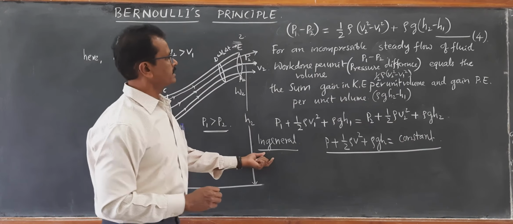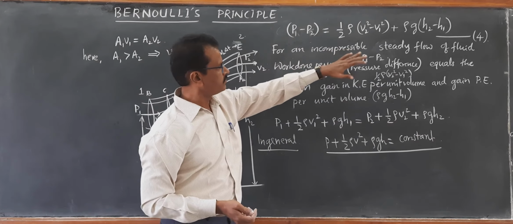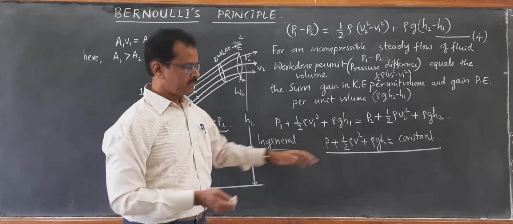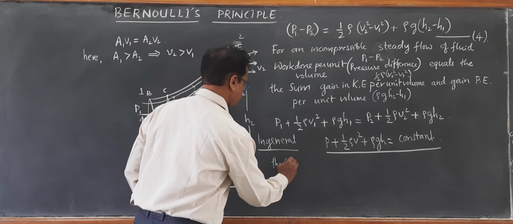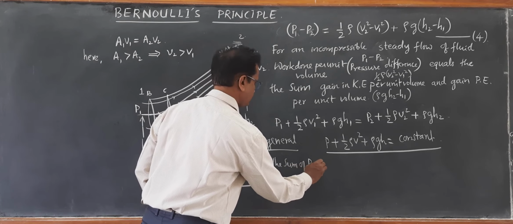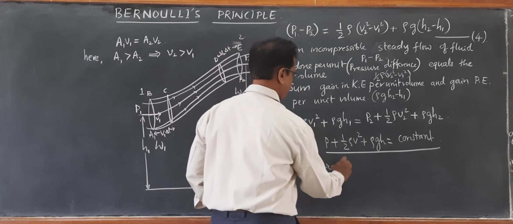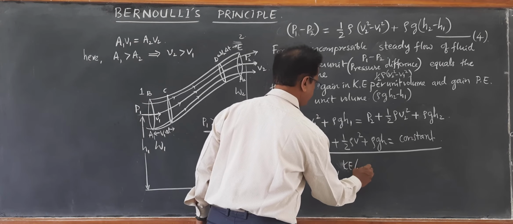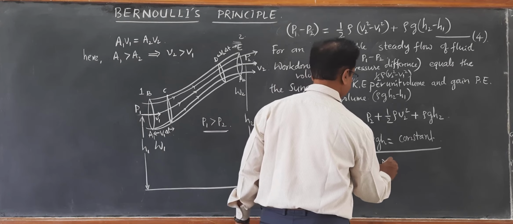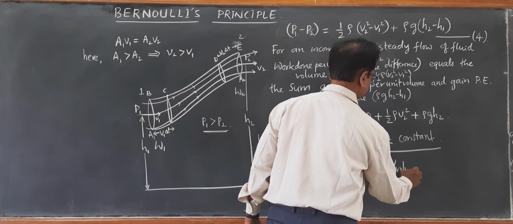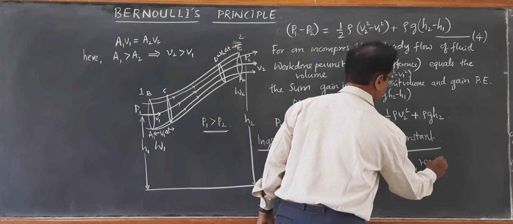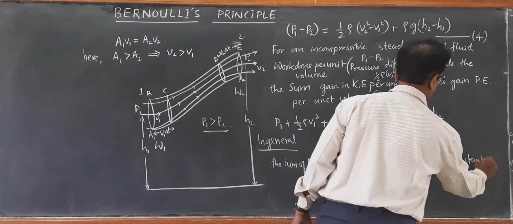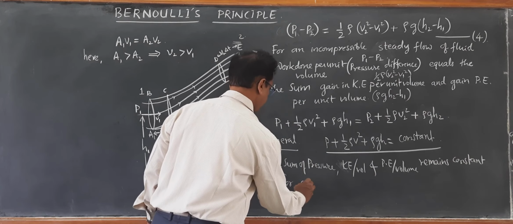So you can write it once again. For an incompressible steady flow of fluid, the sum of pressure, kinetic energy per unit volume and potential energy per unit volume remains always constant.